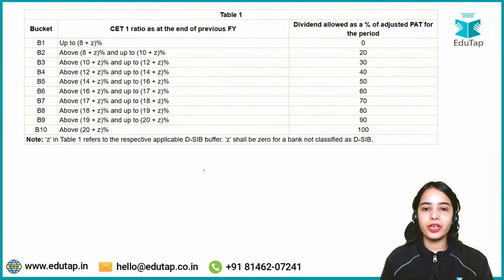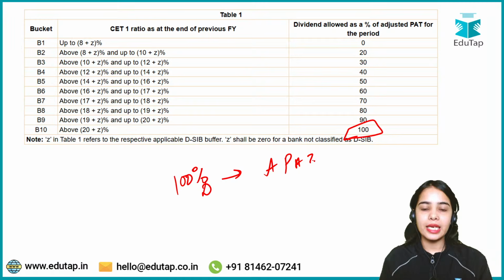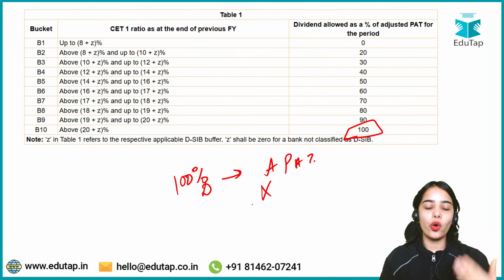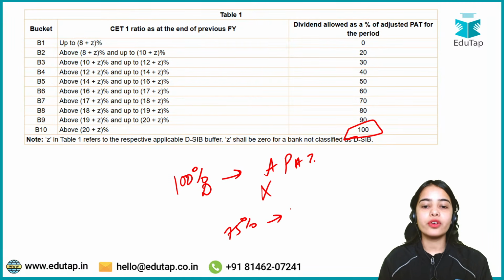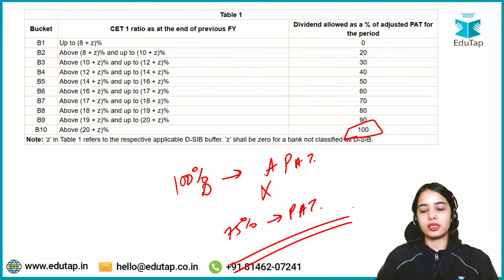So basically even 100% of the dividend can be given, but from the adjusted profit after tax, that cannot exceed 75% of profit after tax. Okay, so this is the idea.